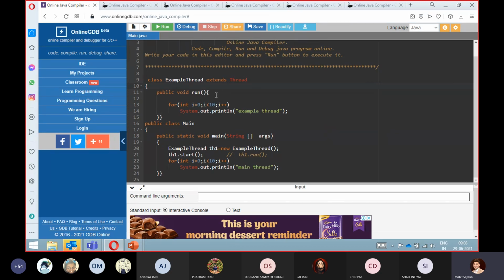Okay. So in this program, you can see directly that I have created a class known as ExampleThread, which is inheriting the Thread class. It means I have created a thread class.